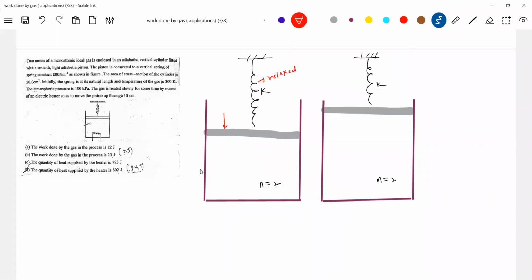So what are the forces that will be acting? P naught A. The gas is heated slowly and the piston moves up by 10 centimeters. Okay, this is the X.